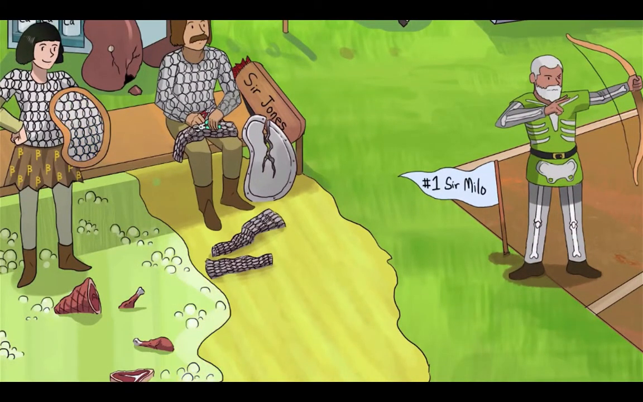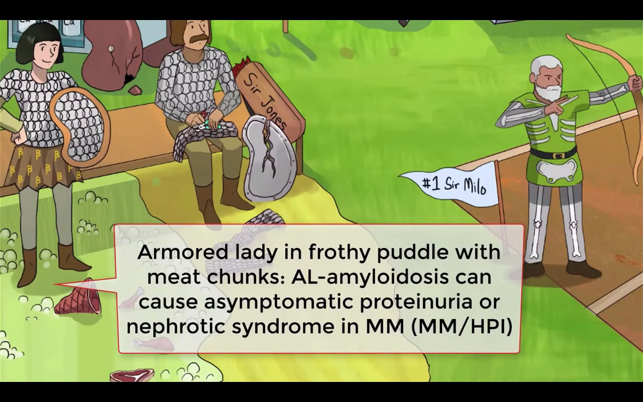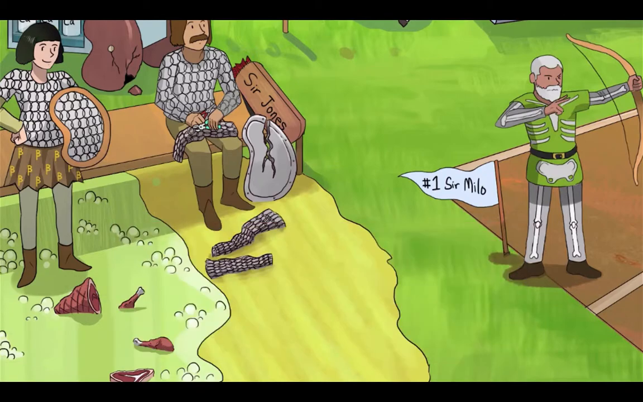Alright, how about AL amyloidosis? Well, in this case, light chains form insoluble fibrils that deposit into kidneys. So we added some light chain mail to this amyloid armored lady's kidney shield. This causes asymptomatic proteinuria or even overt nephrotic syndrome, which is characterized by heavy proteinuria. So we've added some frothy, proteinaceous, and undeniably dark ages water underneath her.